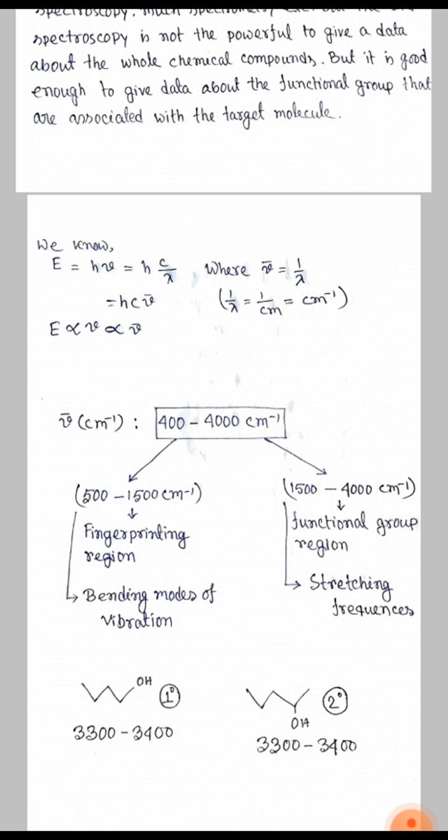For example, we take 1 degree alcohol and 2 degree alcohol. The 1 degree alcohol gives a peak in the range of 3300 to 3400, and 2 degree alcohol also gives a peak at 3300 to 3400. So how can we determine which is 1 degree and which is 2 degree alcohol? By the bending region we can determine it.